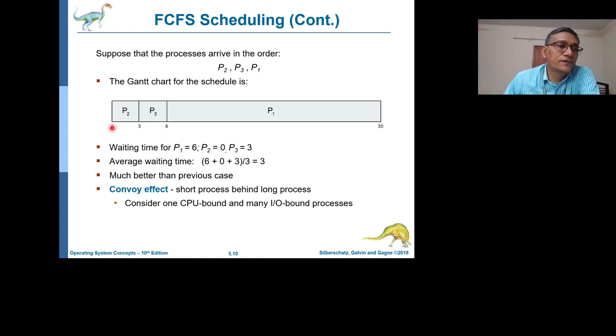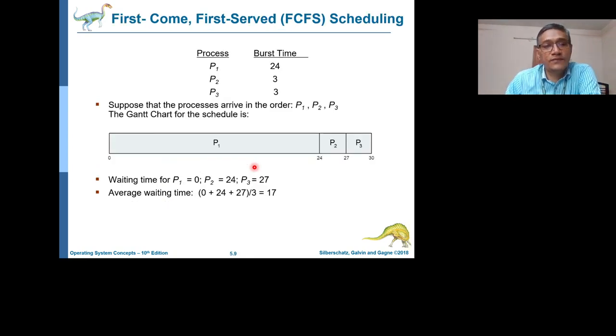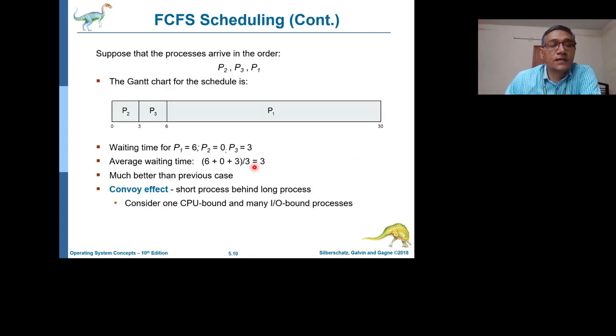Waiting time of P2 is 0 and waiting time of P3 is 3. 6 plus 0 plus 3 divided by 3 is equal to 3. So when we compare the previous average waiting time, which is 17 milliseconds in case the arrival order is P1, P2, P3, and now the arrival order P2, P3, P1, it has reduced drastically to 3 milliseconds, much better than the previous case.